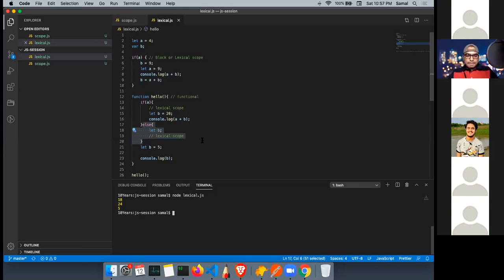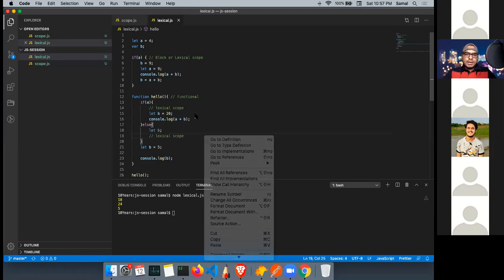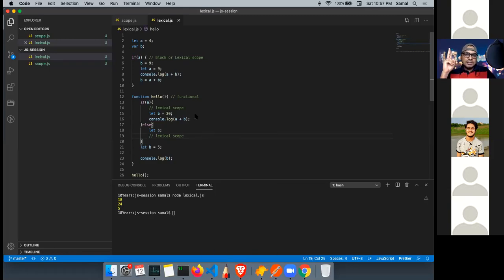So all right. So difference between lexical and functional scope, समझ में आया? Yes. Okay. So lexical is always a part of functional. Right, and both functional and lexical scope will have its own local and global scope. Right.